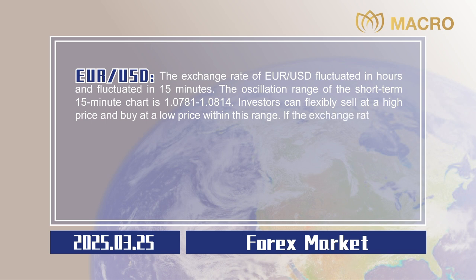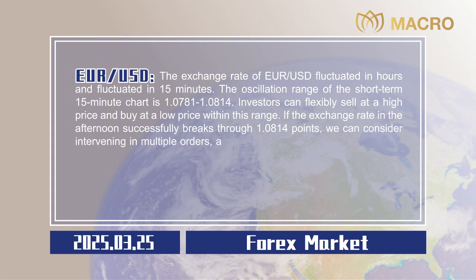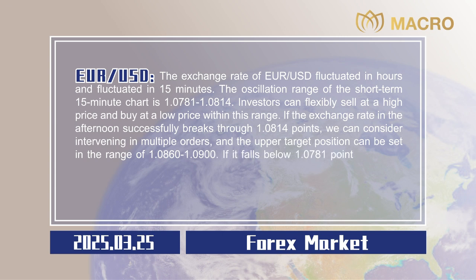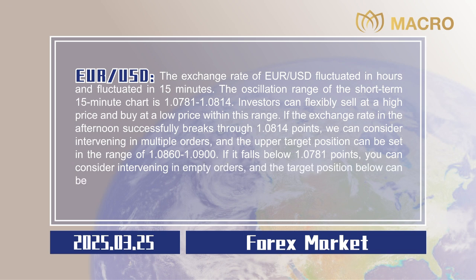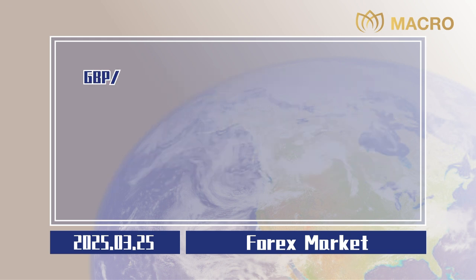If the exchange rate in the afternoon successfully breaks through 1.0814 points, we can consider intervening in multiple orders, and the upper target position can be set in a range of 1.0860 to 1.0900. If it falls below 1.0781 points, you can consider intervening in empty orders, and the target position below can be seen in the range of 1.0740 to 1.0710. Stop losses are all 20 points, 0.0020.